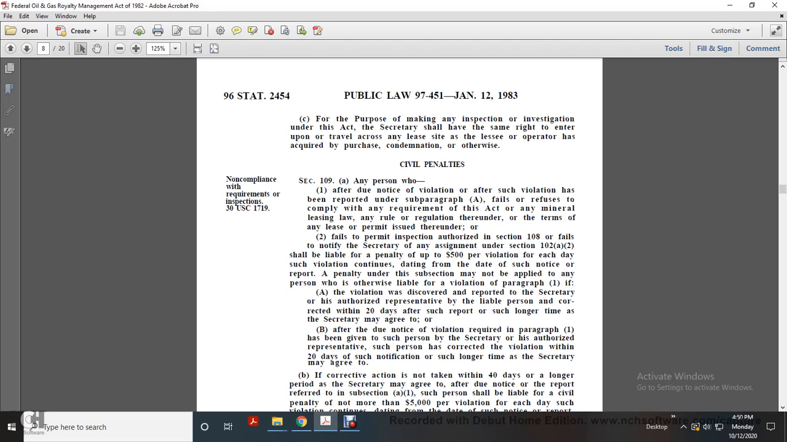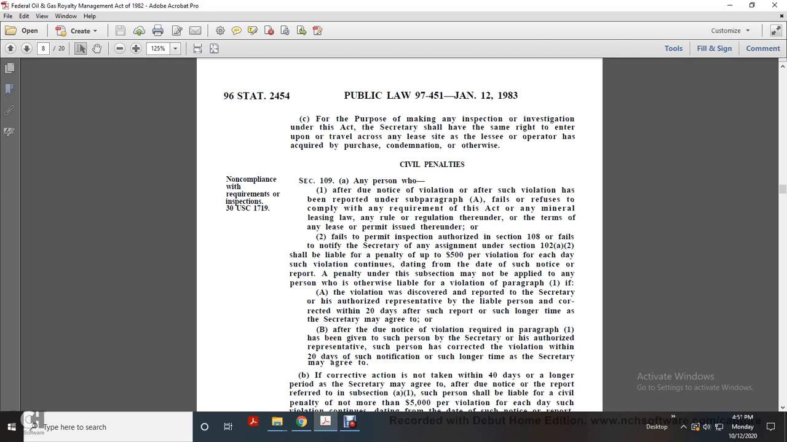Title 30 U.S. Code 1719, Section 109. Any person who, after notice of the violation and an opportunity for a hearing, fails to comply with the requirements of this Act or the mineral leasing laws, rules or regulations thereunder, or any lease or permit issued thereunder, fails to permit the inspection authorized in Section 108, or fails to notify the Secretary of an assignment under Section 102, shall be liable for a penalty of up to $500 per violation for each day. Such violation shall continue each day, dating from the date of notice of the violation. A penalty under this subsection may not be applied to any other person who is otherwise liable for the violation in paragraph 1.